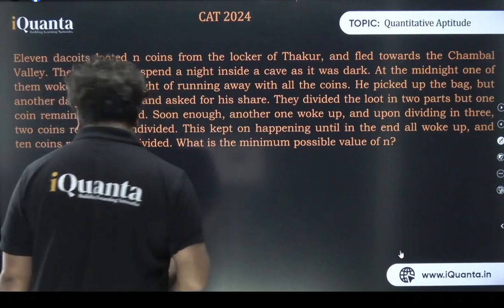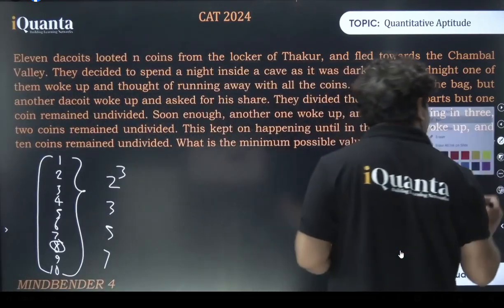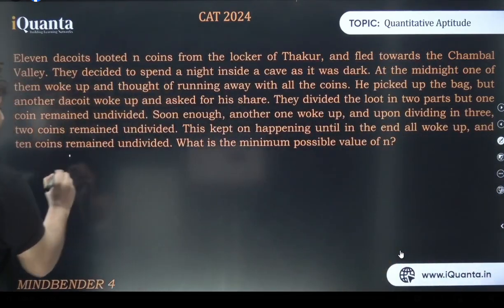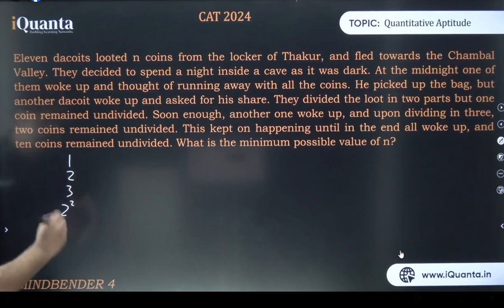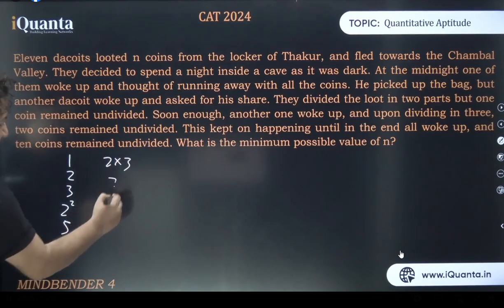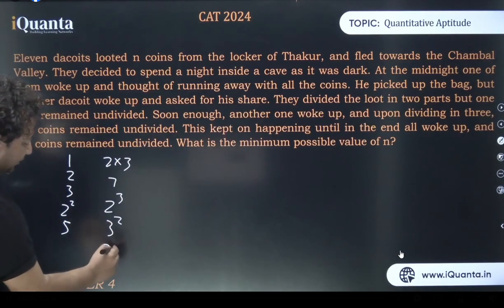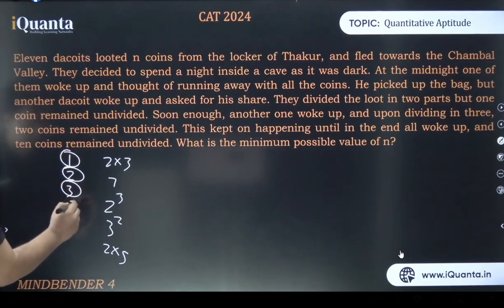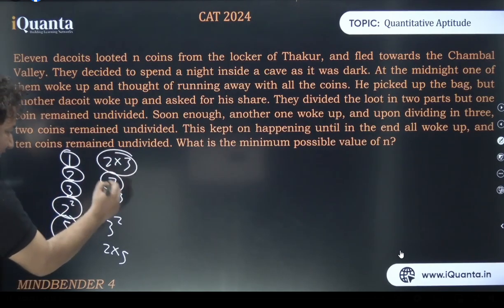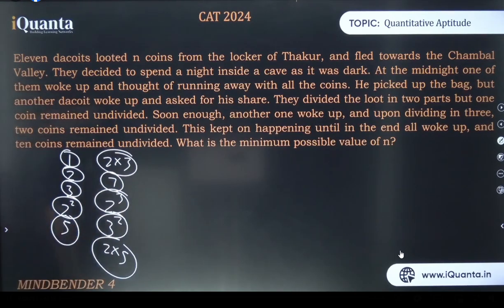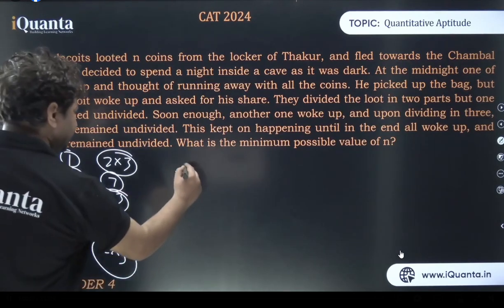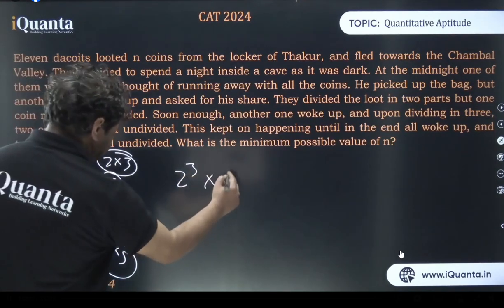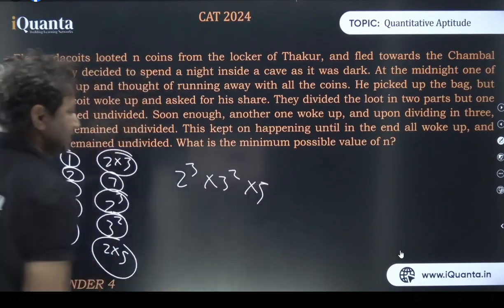If people still don't understand, let me do one thing. Okay, see. 1, 2, 3, 4 is 2 square, 5, 6 is 2 into 3, 7, 8 is 2 cube, 9 is 3 square, 10 is 2 into 5. Now it looks simple. Easy to find the LCM now. Pick the highest powers of all the primes. Highest power of 2 is 3, highest power of 3 is 2, right? Highest power of 5 is 5 only. This is the LCM till 10.